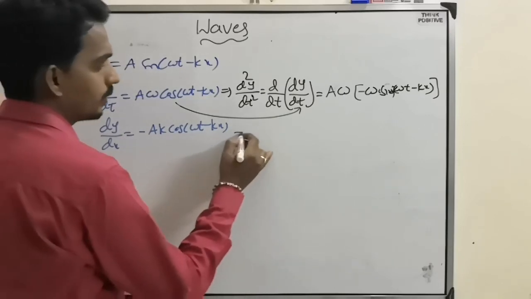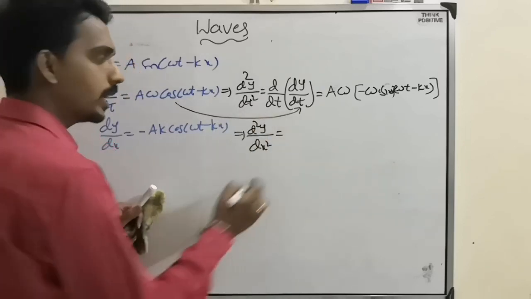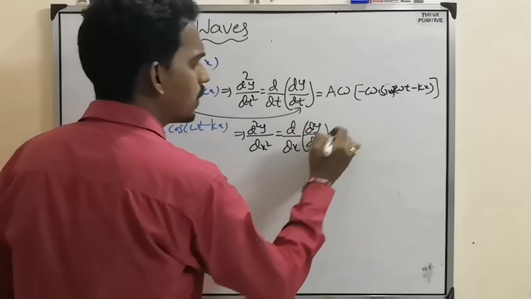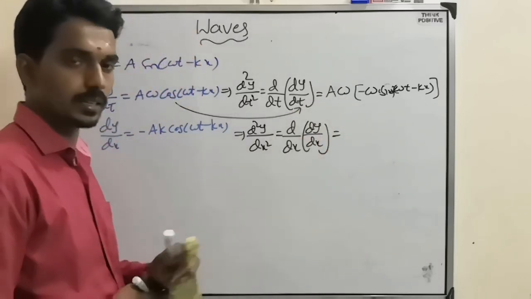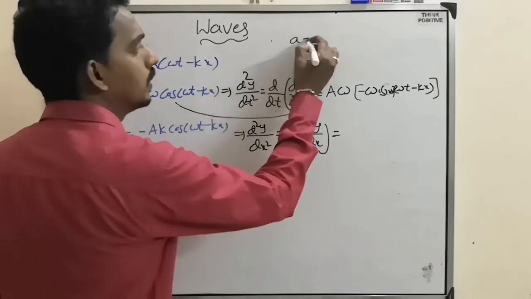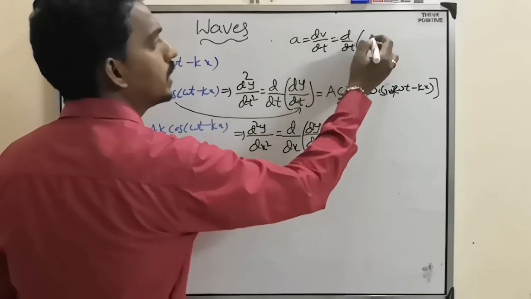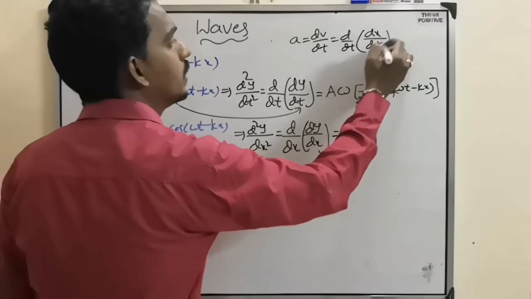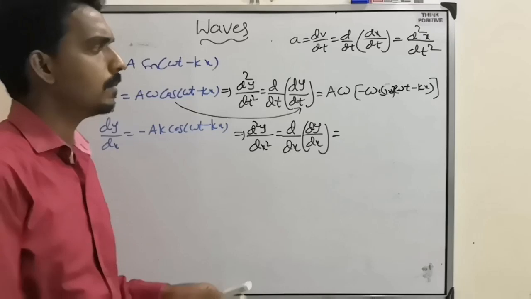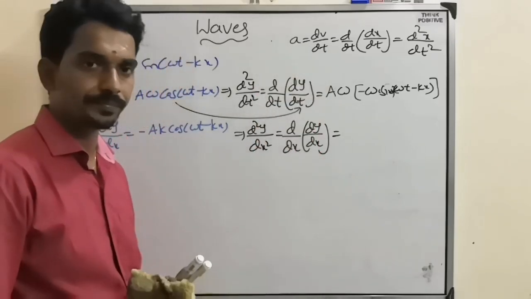Now the same way here, d square y by dx square, that means d by dx of dy by dx, double differentiation. You have done this in kinematics: d square x by dt square is acceleration, like dv by dt, where v is dx by dt. Even in SHM we have seen that equation.